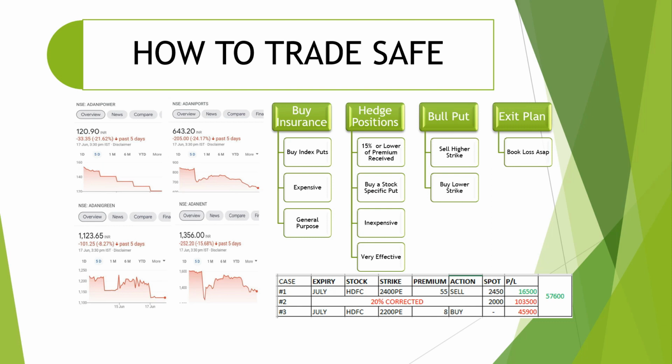Understand that. Another one is a strategy called bull put. For beginners and those who do not understand market conditions very well, what I recommend is to go for the bull put strategy rather than a naked sold put. Bull put means sell a higher strike put and buy a lower strike put. So a risk-undefined strategy becomes a risk-defined strategy. If you sell a naked put, which is risk undefined, something can go wrong overnight, anything can happen in a day itself. So bull put will give you protection from the downside.